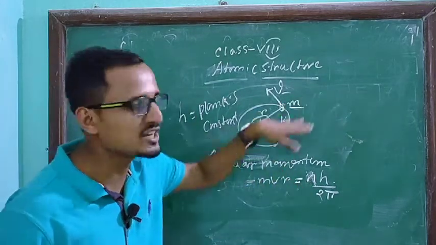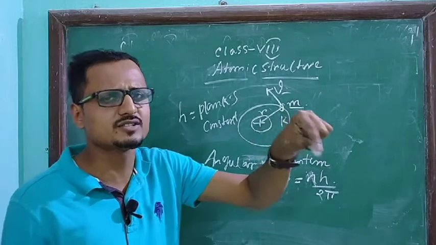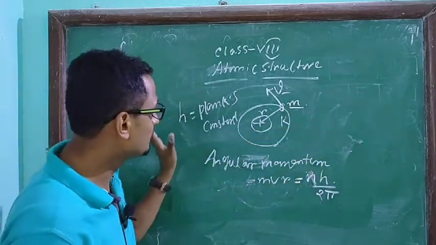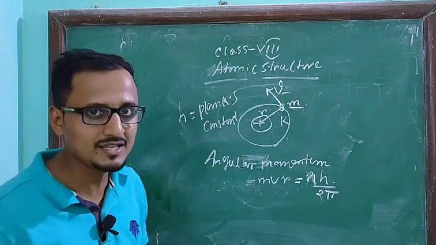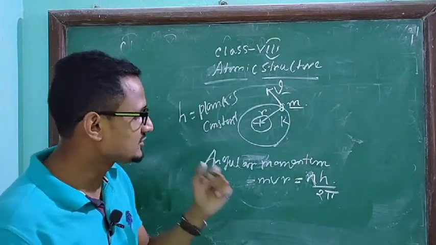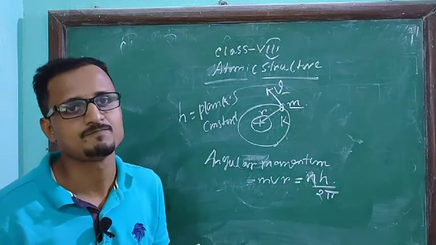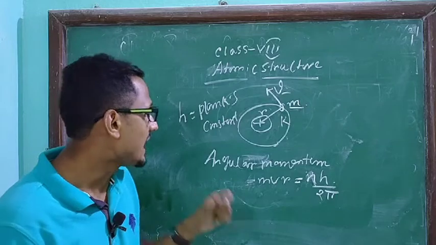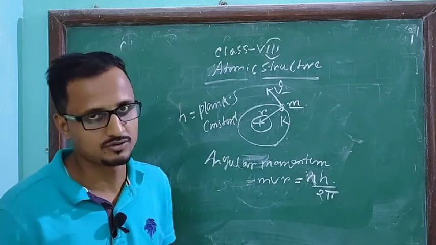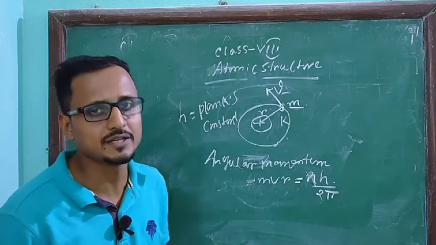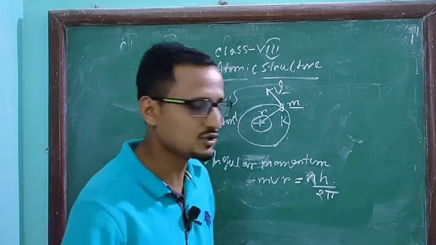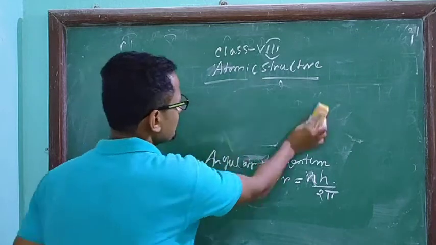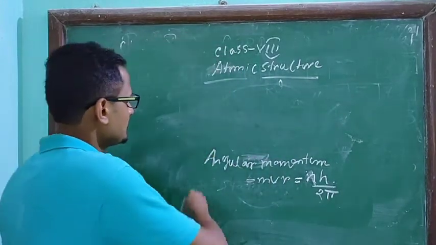If the electron is in the second orbit, then it will be 2h by 2 pi. So this is the first postulate of Bohr atomic theory: electrons revolve in a circular orbit that is stationary, and while revolving in that orbit, the angular momentum of the electron is an integral multiple of h by 2 pi. This is the first.